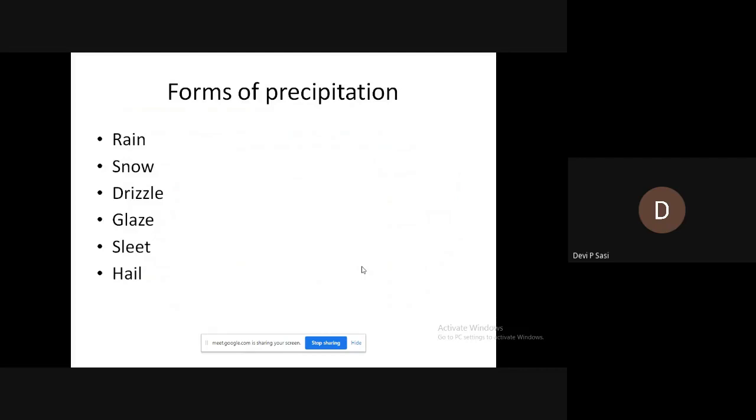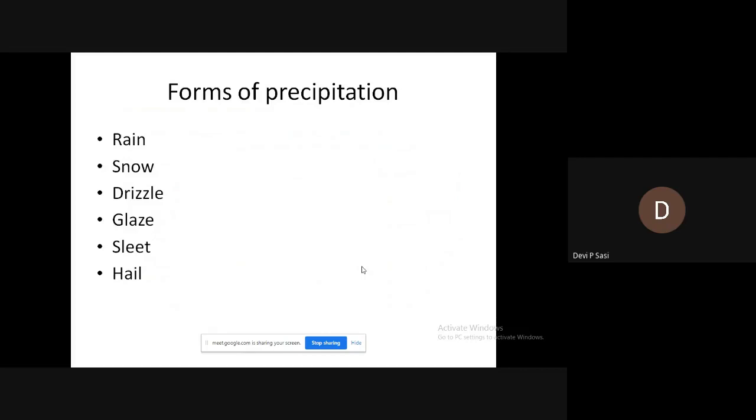Not only the size, you should see the intensity too. If the size is less than 0.5 mm and the intensity of rain is 1 mm per hour, then we can call it a drizzle.